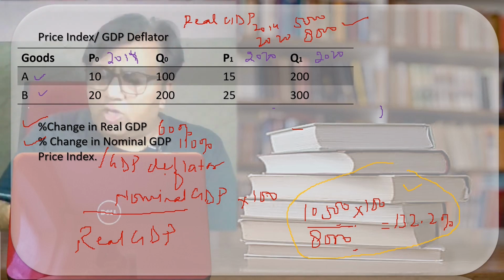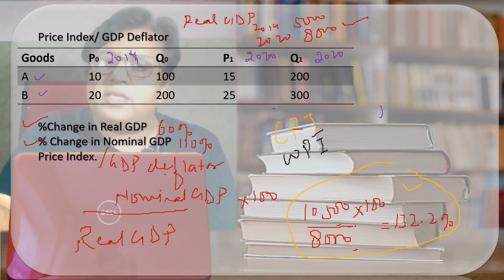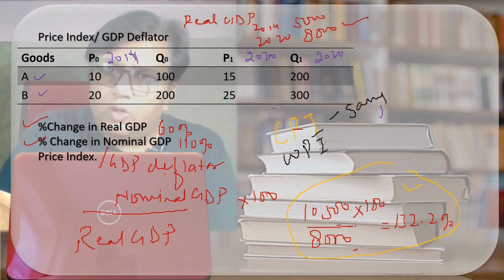We know that there are two, three methods by which we can measure inflation. The first one is called the consumer price index. The second one is called the wholesale price index. But the GDP deflator is the comprehensive measure of inflation. The question is, why is it the comprehensive measure? Because in the case of the consumer price index, only a sample of goods and services is considered.